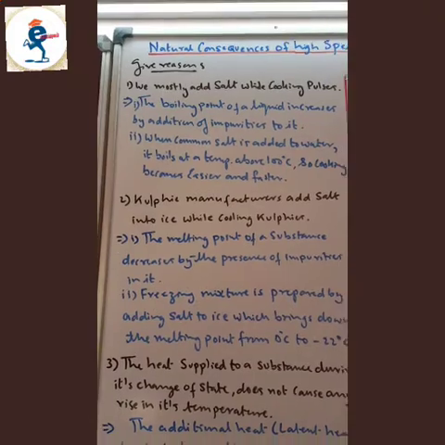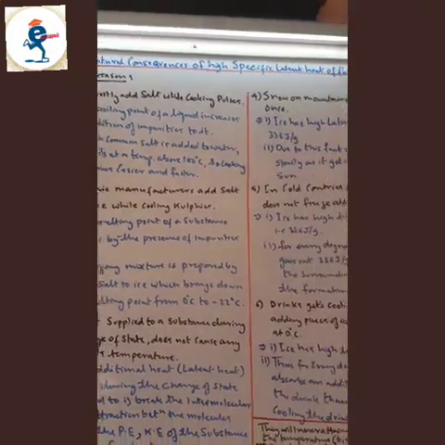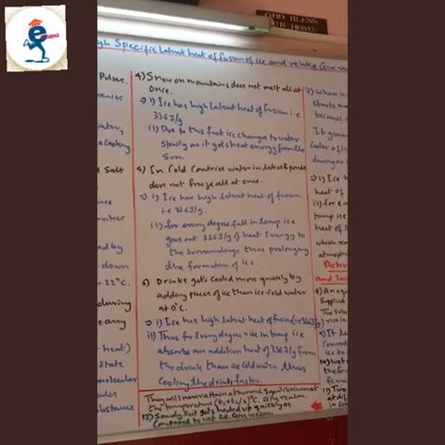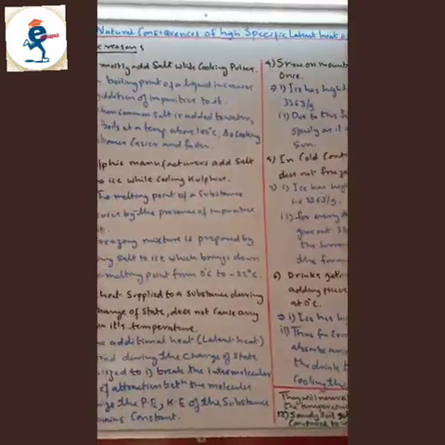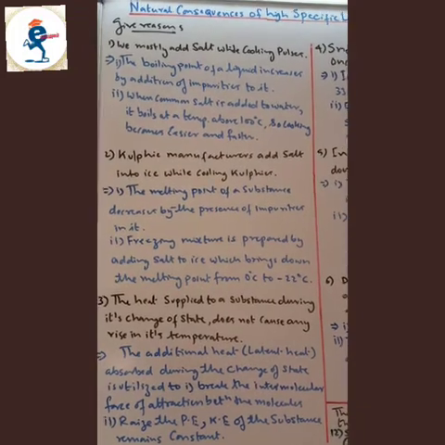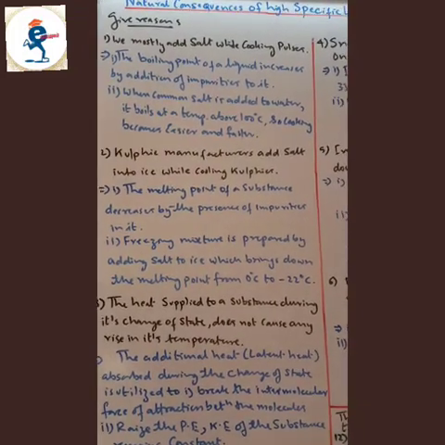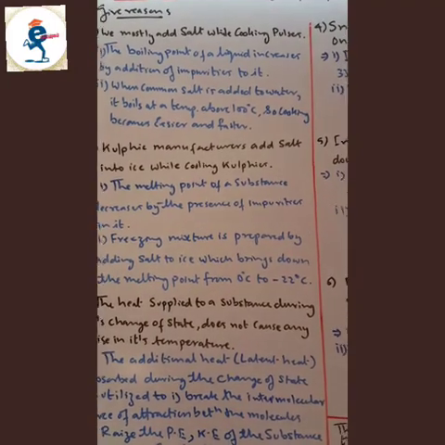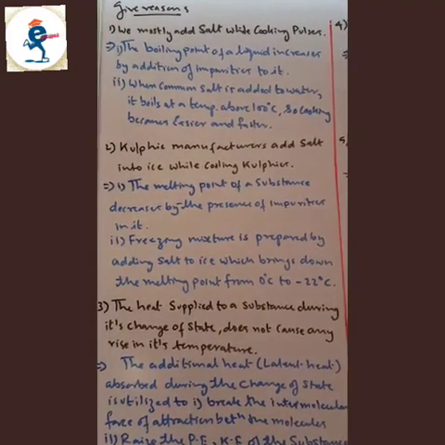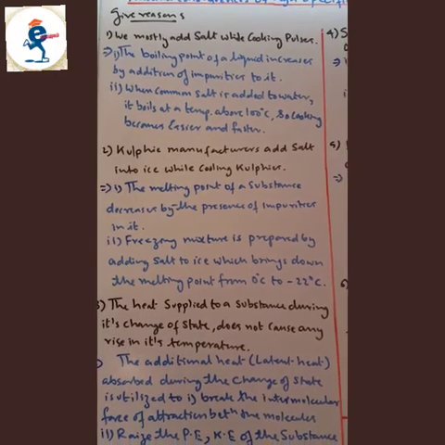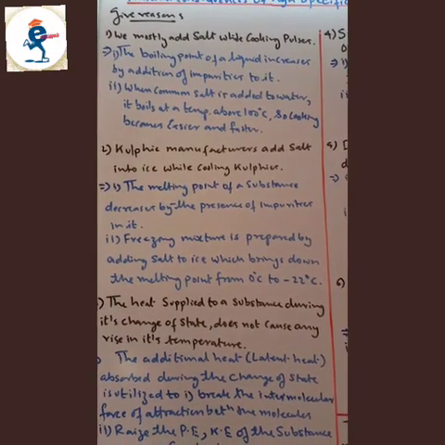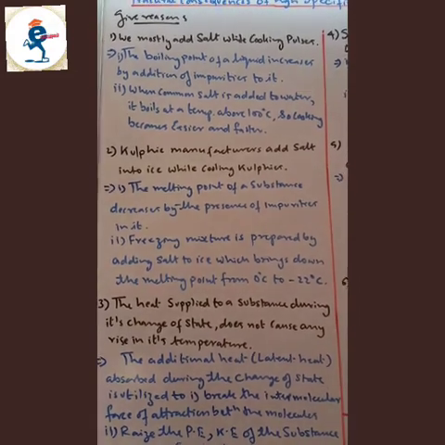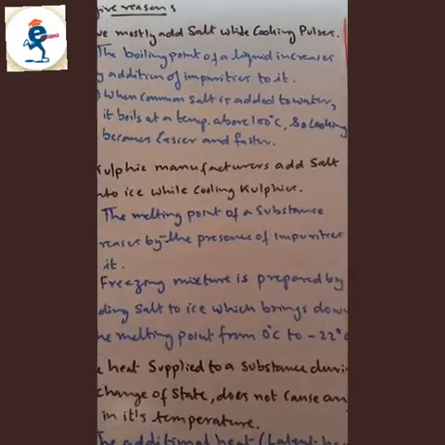We are going to study about the natural consequences of high latent heat of fusion of ice and related give reasons. So there are many give reasons that come based on latent heat of fusion of ice. You need to know to write the proper answers or answer it in a right way. Otherwise you lose your 2 marks. So I'll make you do all the different types of questions which had come in the school exam and the board exams. So we mostly add sugar while cooking pulses.